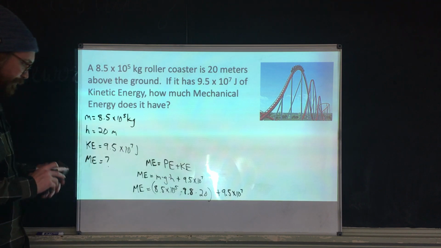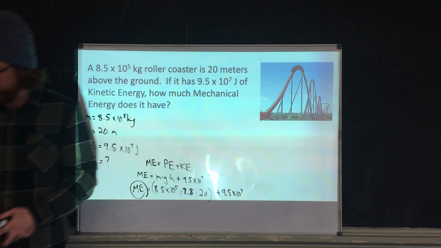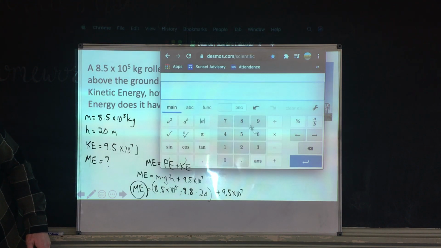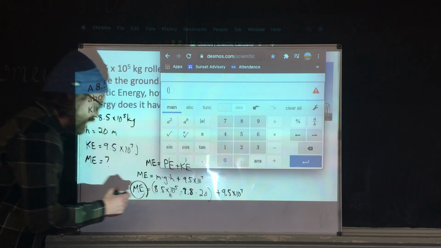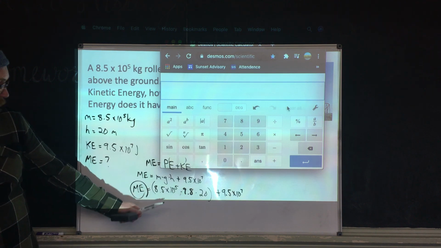Oh, great, right? So, again, mechanical energy is by itself, so we just got to stick this in our calculator. So jump back over to the calculator, clear all, and let's do it. So again, I'm going to go parentheses. And actually, I need to double my parentheses here. So this, you know what we're going to do? We're going to make this easy, and we're just going to solve this first bit by itself.